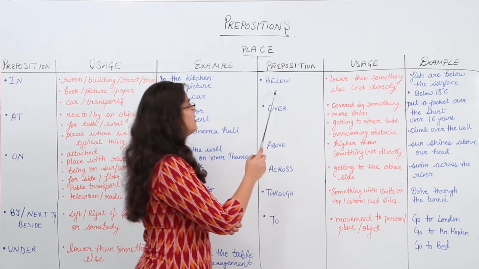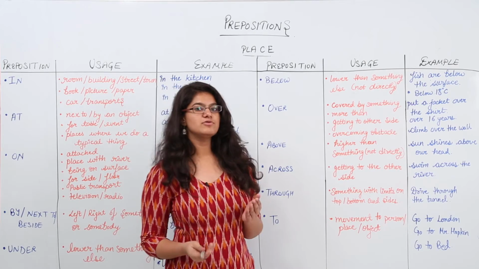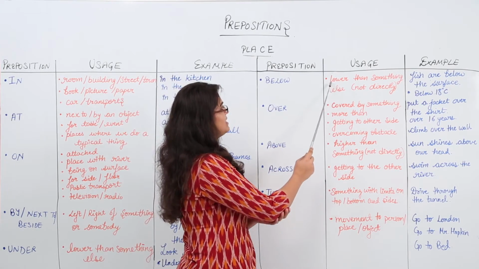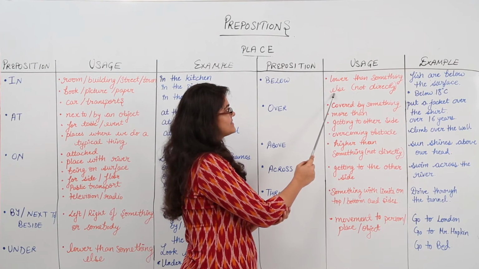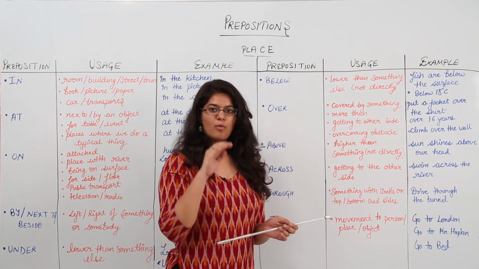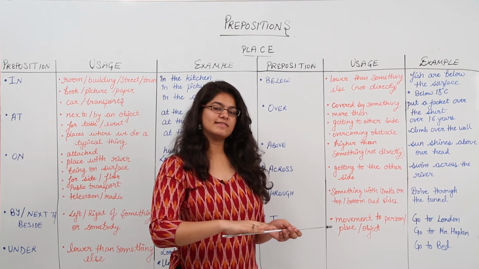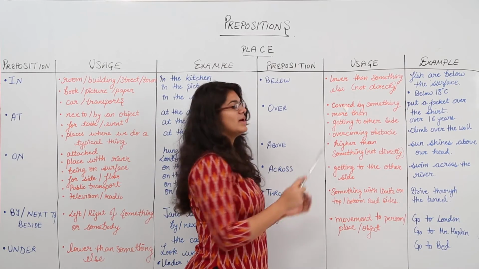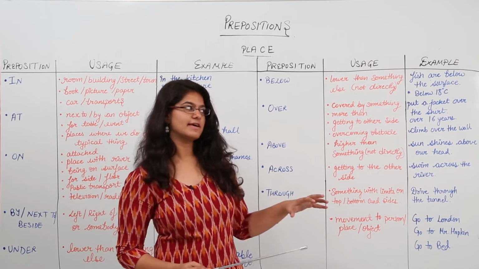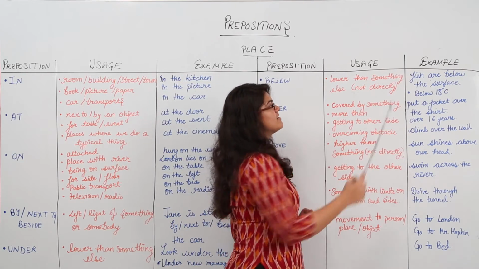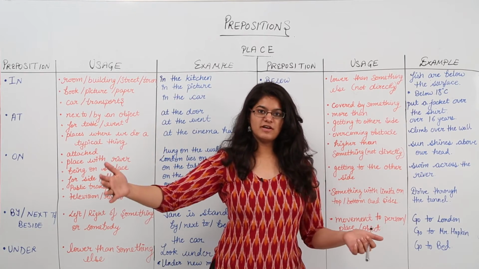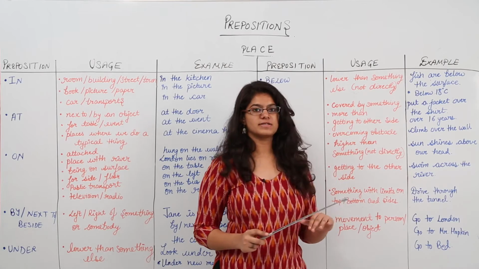And next we have below. So below and under can be used interchangeably at times, but below is specifically used when lower than something else is the usage and it is not direct. Like I told you, in under, one thing must directly be under the other thing. But in below, one thing might not directly be below or lower than the other thing. Here, fish are below the surface of water. So water is a very vast surface. So fish are below it.